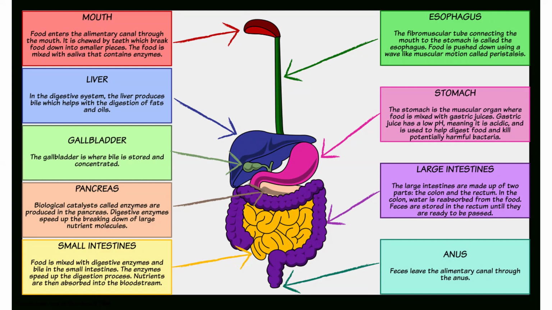The role of the liver in the digestive system: the liver produces bile, which helps in the digestion of fats, the fats we are consuming. The liver produces bile, and it is stored in the gallbladder and concentrated. The function of the pancreas is to act as a biological catalyst. It has enzymes, and enzymes are produced in the pancreas. The mouth also has enzymes, the stomach also has enzymes, and the pancreas also has enzymes which help in breaking down the food particles and the digestion of food particles.